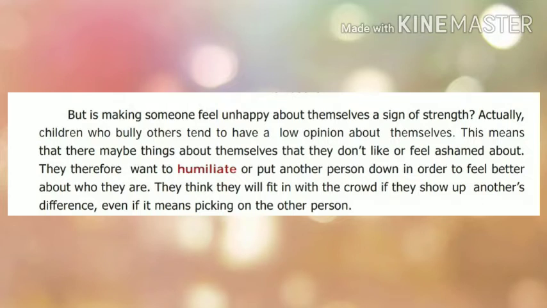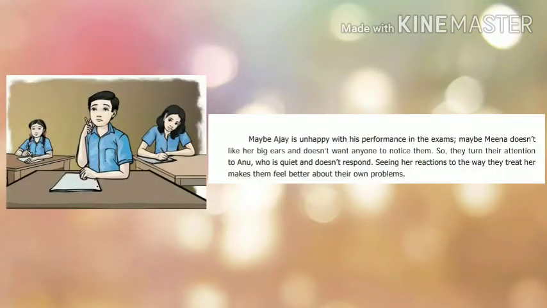Maybe, so the authors are telling us, Ajay is very unhappy. Whenever he is writing his exams, he seems very unhappy. And Meena has very big ears, and she doesn't want others to notice them.